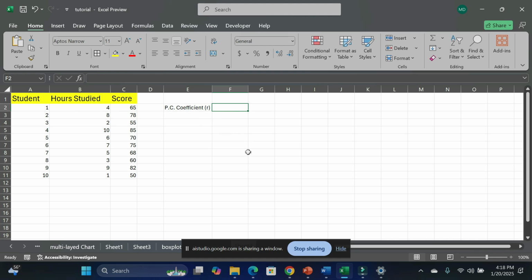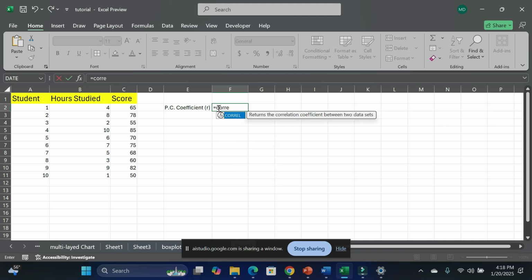Sure, I can help you with that. To calculate the Pearson correlation coefficient, you can use the CORREL function in Excel. In cell F2, type equals CORREL, B2, B11, C2, C11, and press enter. CORREL, is it right? Yes, that's correct. Now, what should I do?